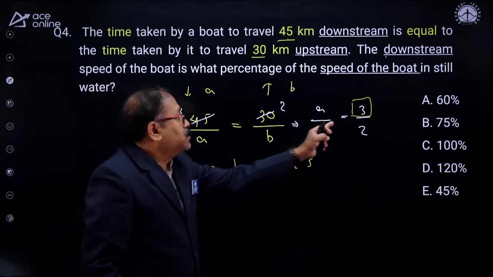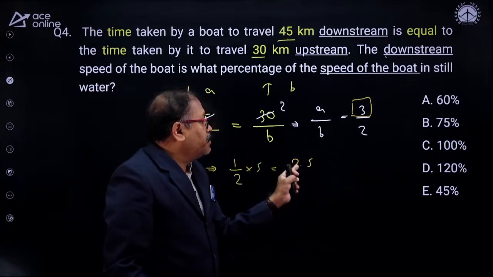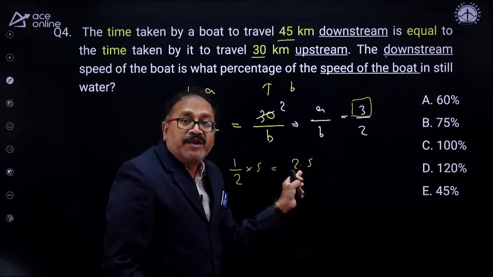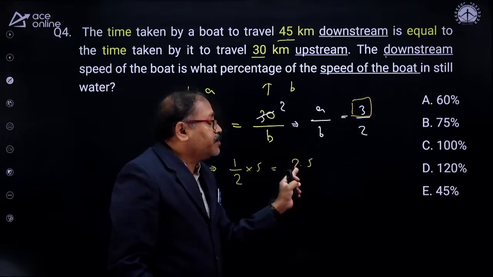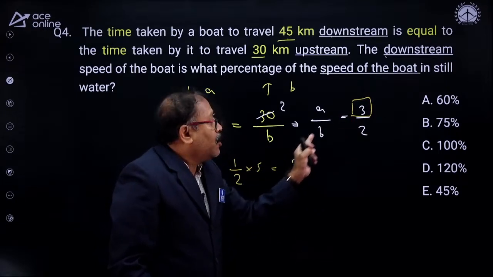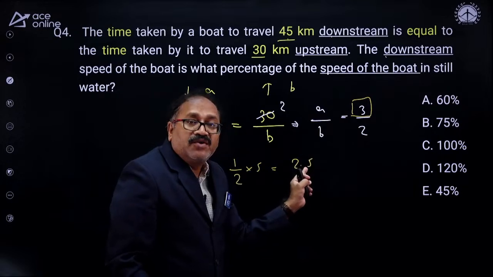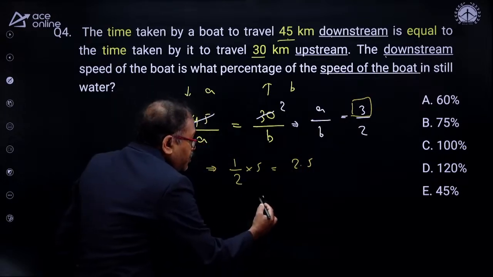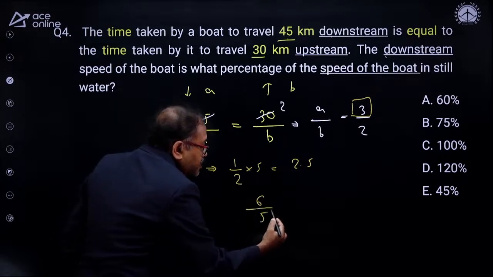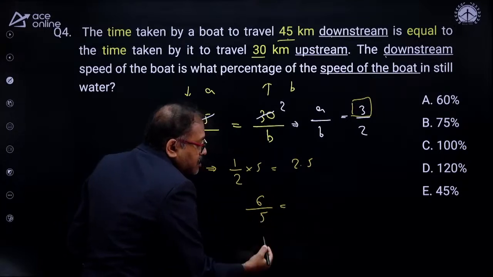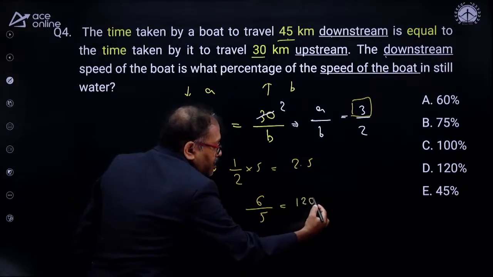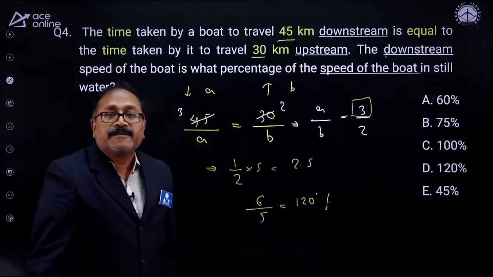Now you are asked that downstream is what percentage of the speed of the boat. That means 3 is what percentage of 2.5, or 6 is what percentage of 5. So finally I need to find out 6 is what percentage of 5, and you notice that 6 by 5, we already know this is 120%.